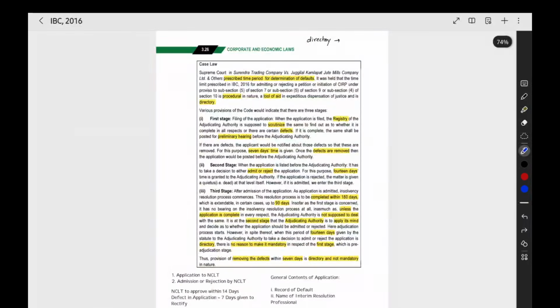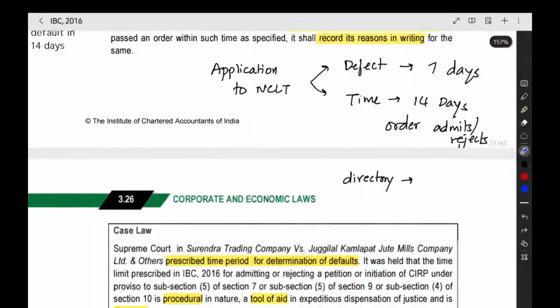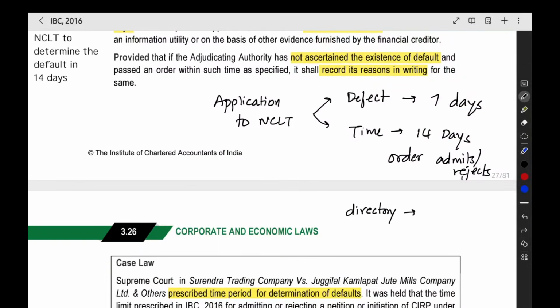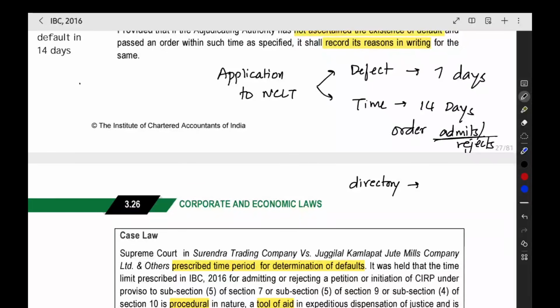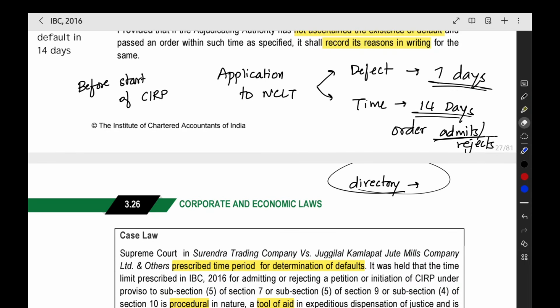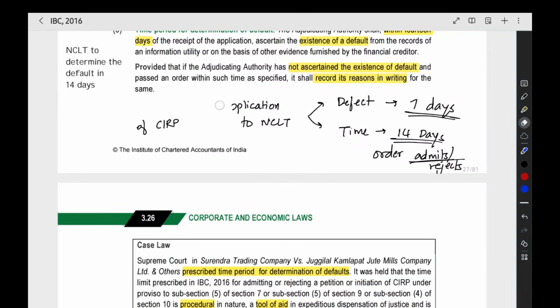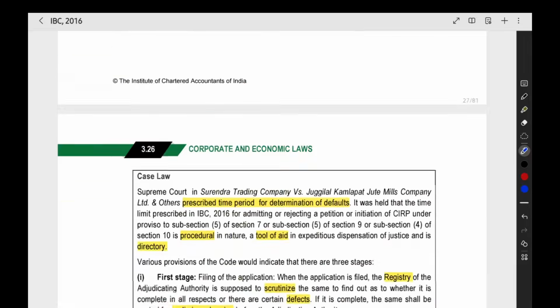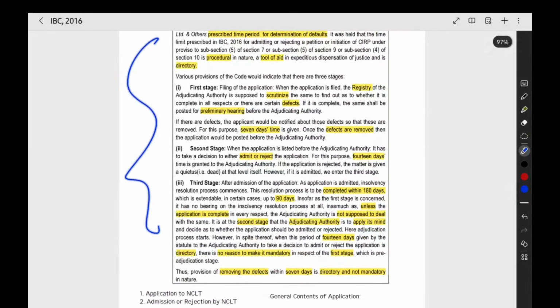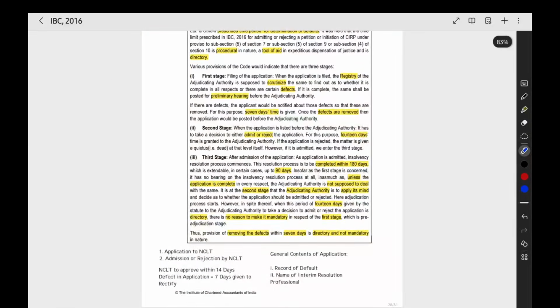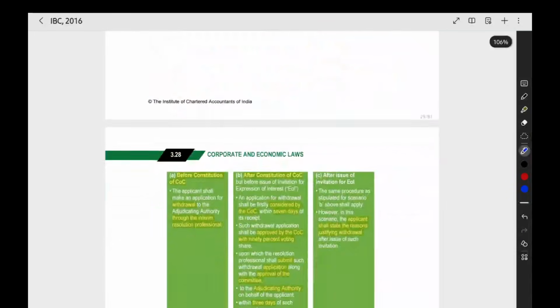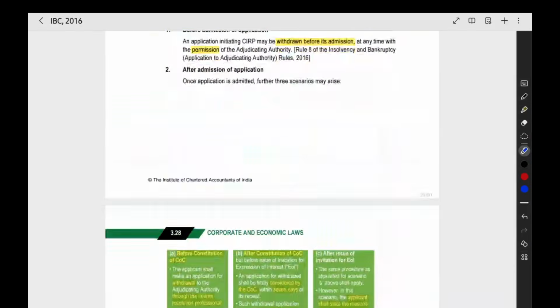Based on these case laws, they have held that it is directory. These time limits of 7 days and 14 days apply even before admitting the application, before the start of CIRP. Because of that, these two time limits are not strict. They are directory. You have to try to complete within 7 and 14 days, but if that is not possible, some extension can be given. There is no problem in that. These case laws relate to that point only. They are given as lengthy case laws, and there is no need to read the entire thing. If you understand this and then go through it once, that will be enough.